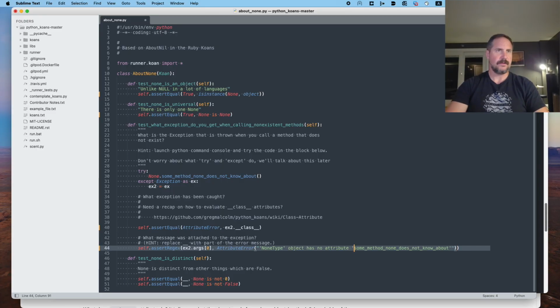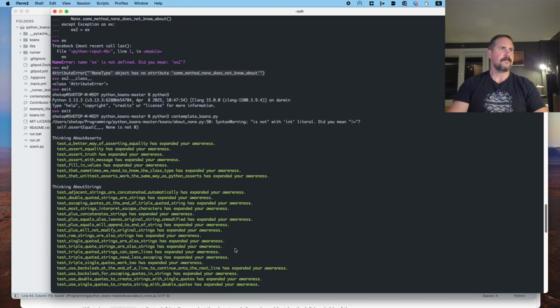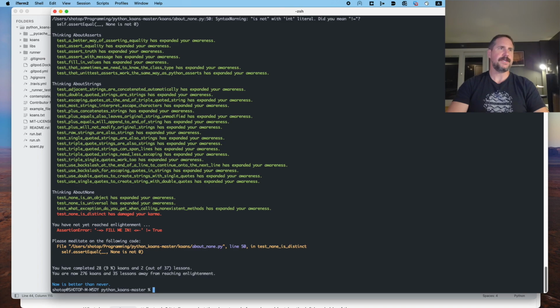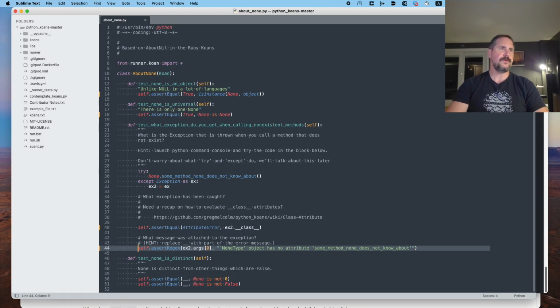So let's just do this. Let's get rid of this. Get rid of that. All right, and let's see if that regex matches. Yes, it does. All right, so what's happening here? Well, this is a new assertion. This is assert regex.